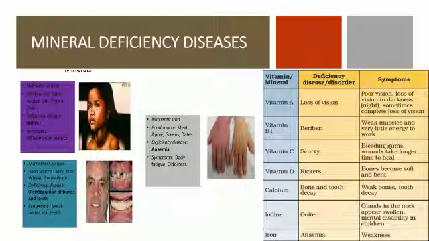In the chart, you can learn about the deficiency diseases and their symptoms. All deficiency diseases can be prevented by having a balanced diet. This wraps up the chapter Components of Food.